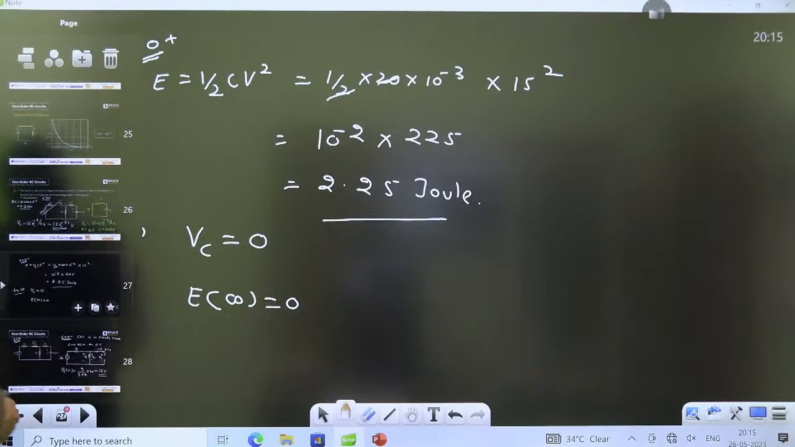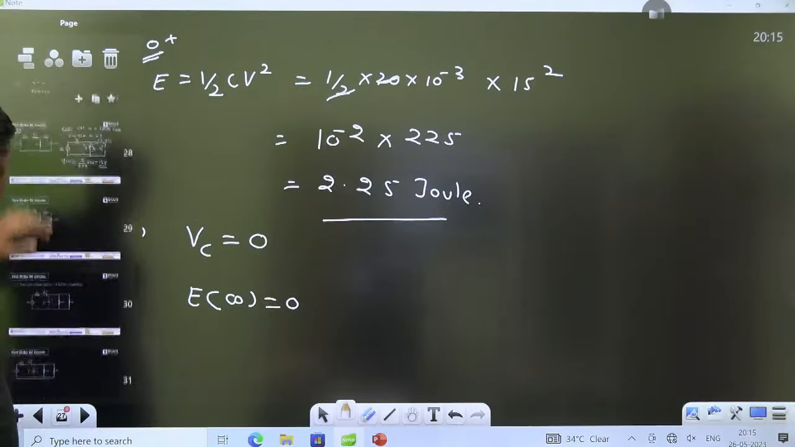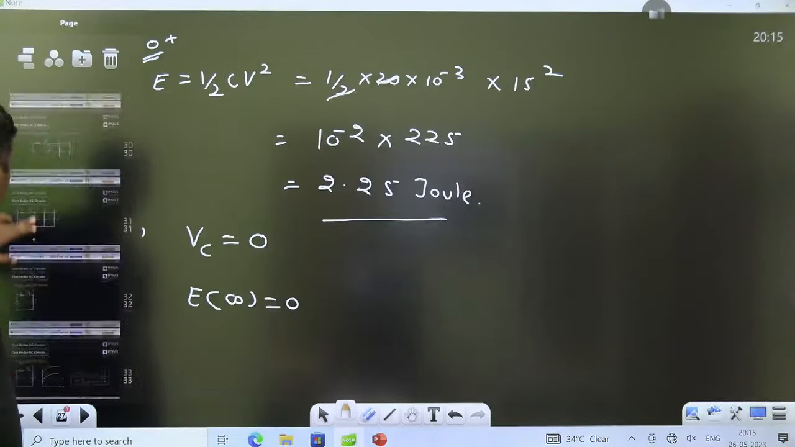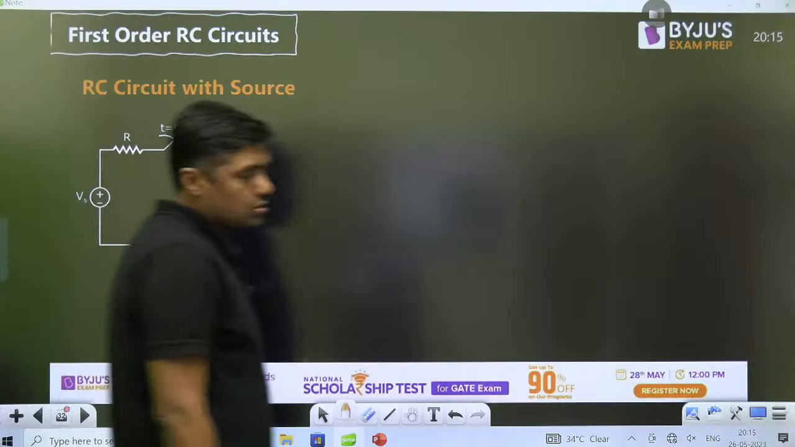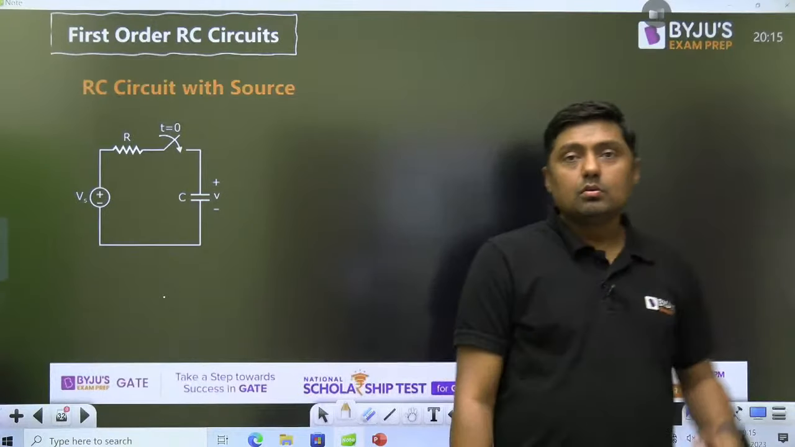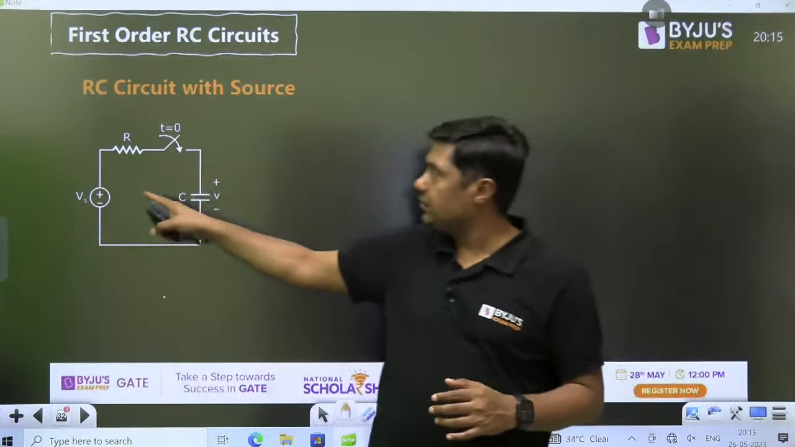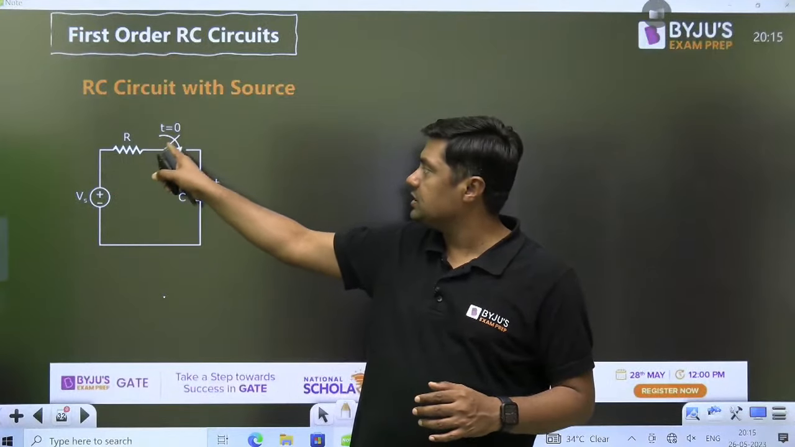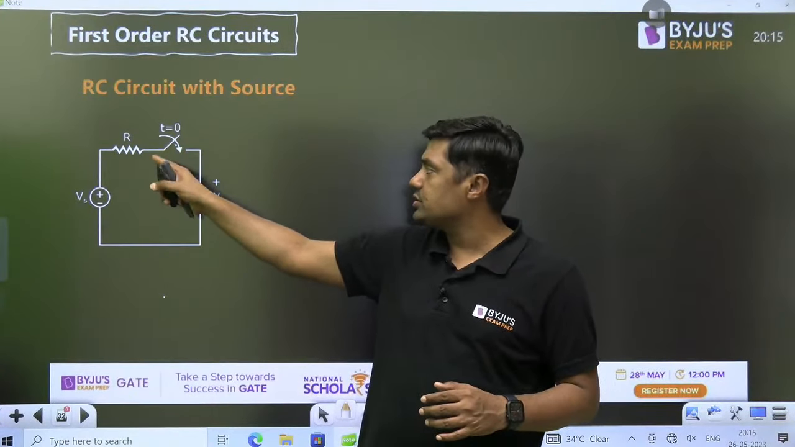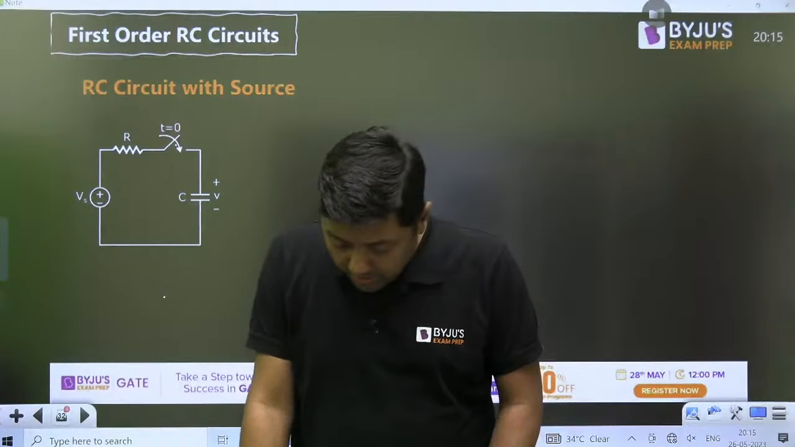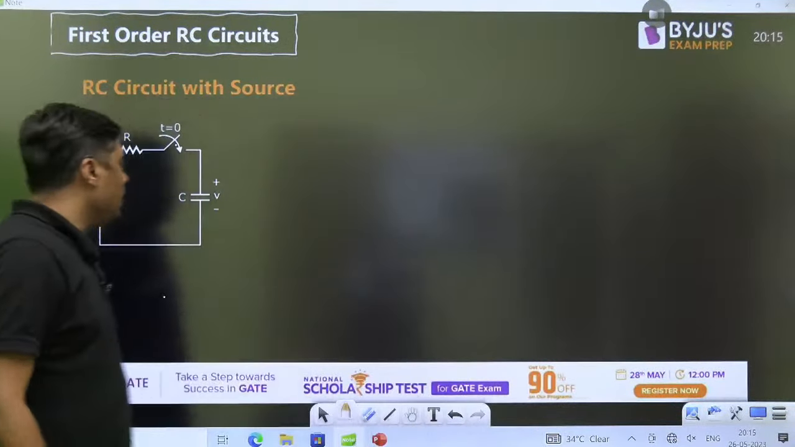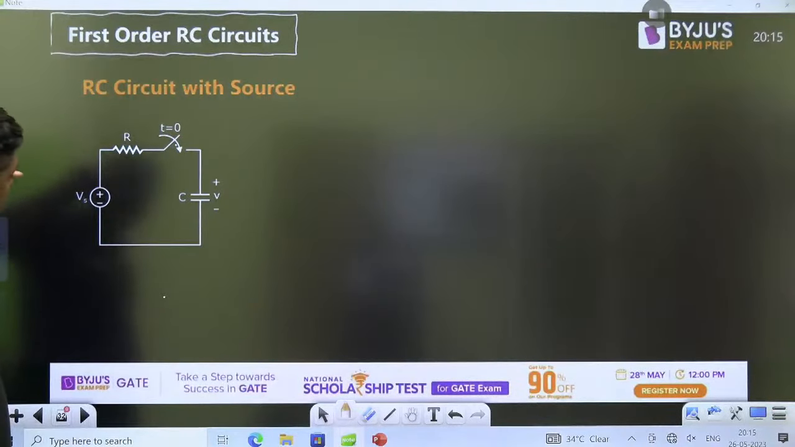Now, the second important circuit is what? RC circuit with source. Okay. This is the RC circuit, R and C. One source is connected here. This is the switch. When we close the switch, this is the R, this is the C, and this is the VS. Very, very simple how we can solve this. When we have the source, you can write down the KVL for this particular circuit.